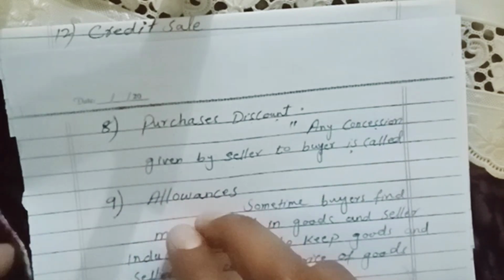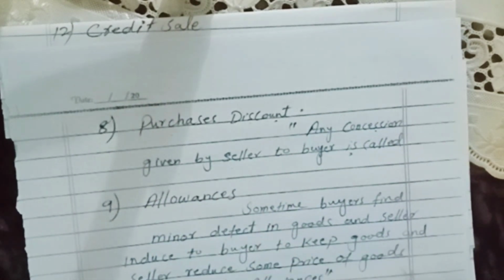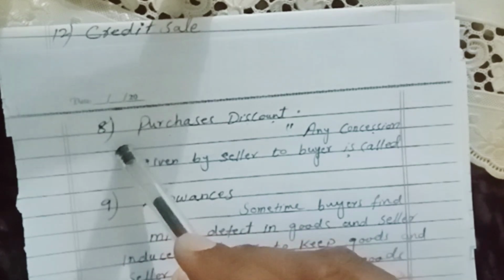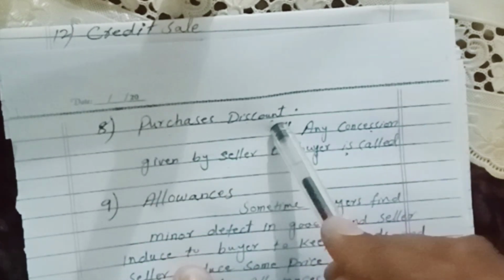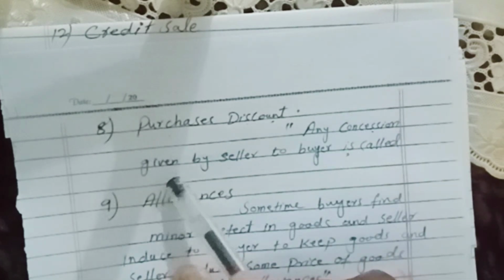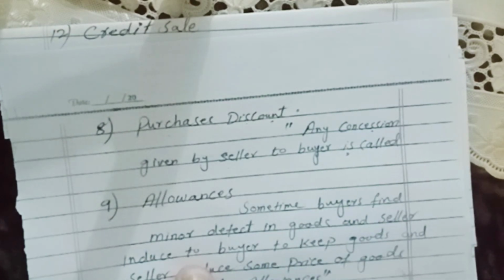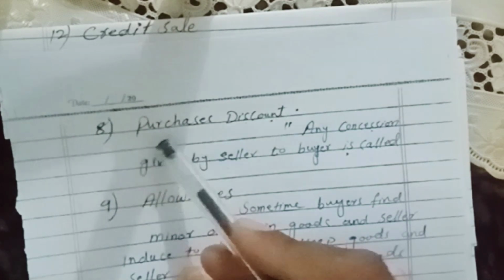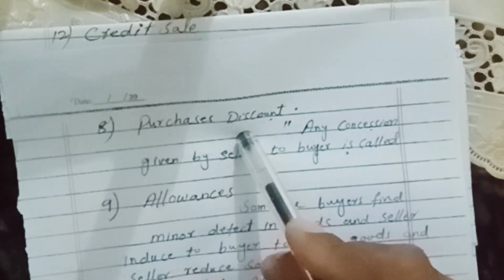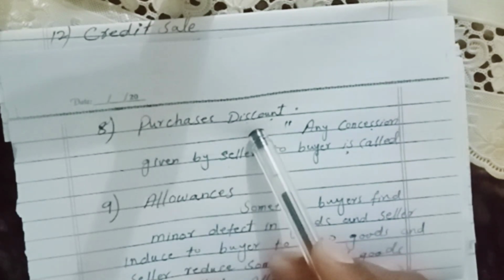Let us discuss the 8th important term and concept of accounting, which is purchases discount. Any concession given by the seller to the buyer is called purchases discount. Suppose you have purchased rupees 1,000 of goods from someone and he gives you some concession, maybe rupees 100. So we call this purchases discount. Hopefully you have understood this concept.